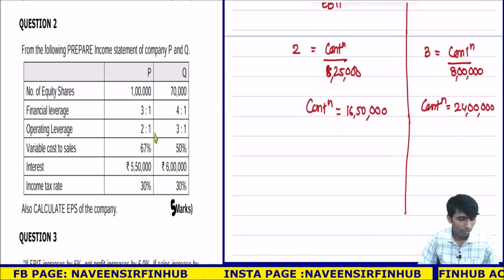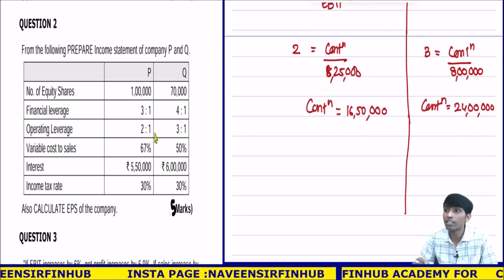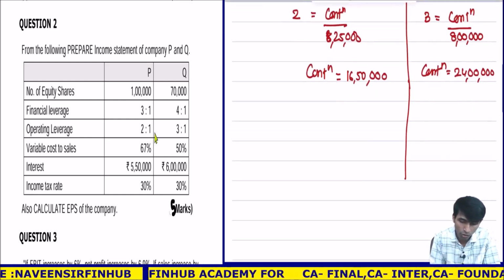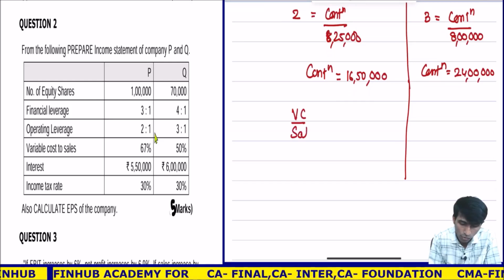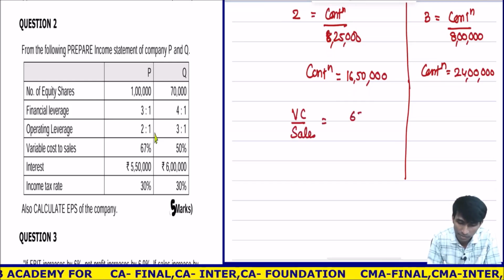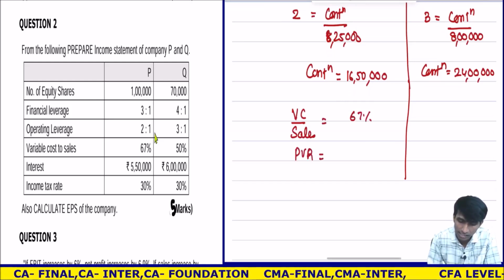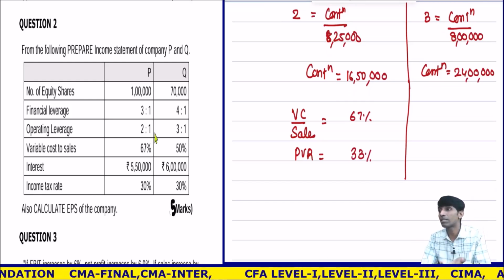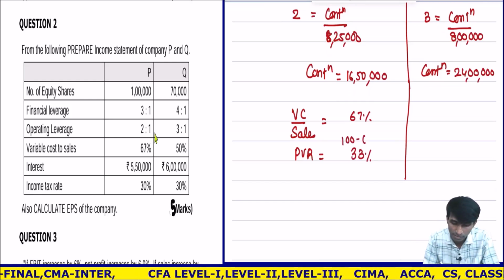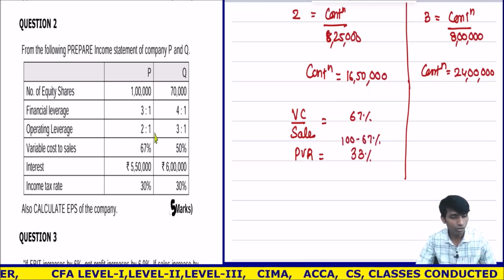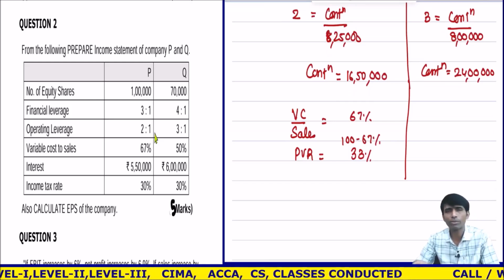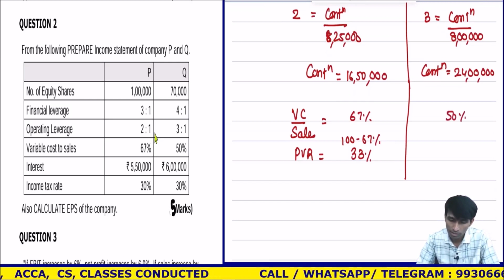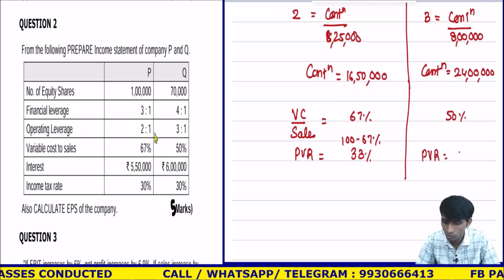Fine. Once this is done, contribution I got. Related to contribution, what is given? Variable cost to sales ratio. This is 67%. That means the profit volume ratio is 33%, because it is 1 minus variable cost: out of 100, 100 minus 67% variable cost gives 33%. Understood? This is the only way to present it; there is nothing else. Here the variable cost is 50%, so my PVR, the profit volume ratio, is 50%.